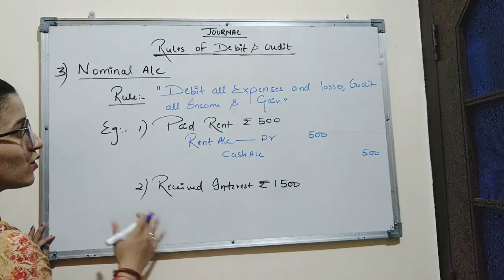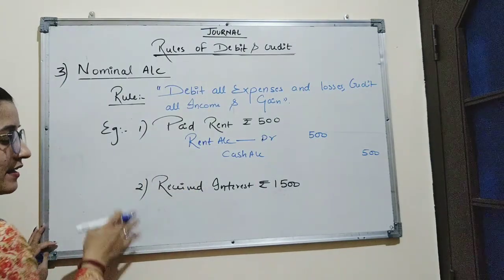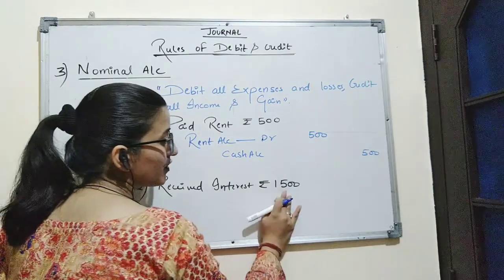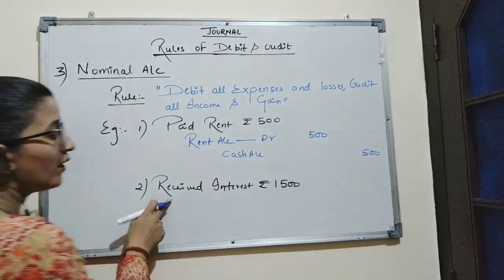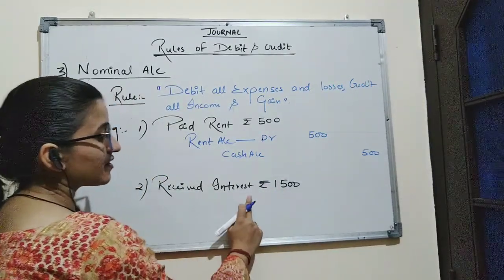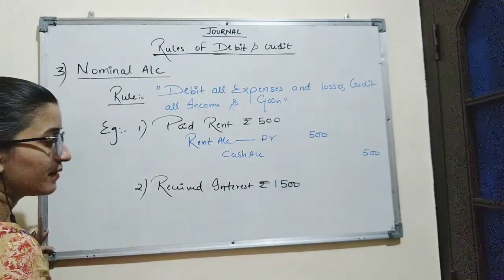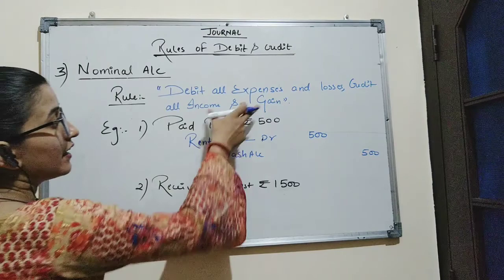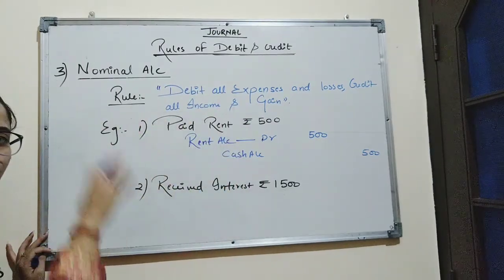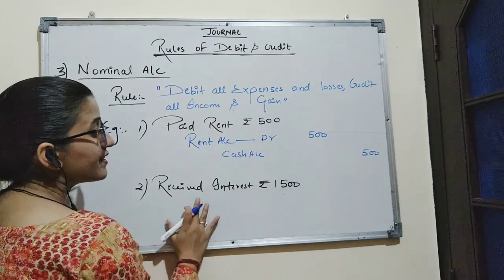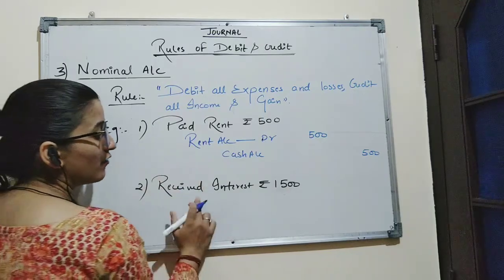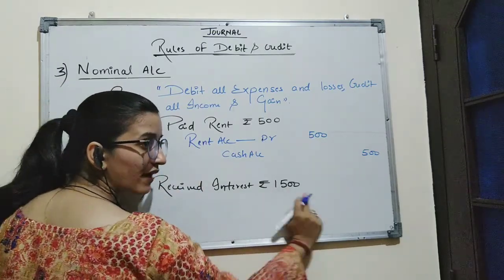Same is the case of income and gain. Example is received interest rupees 1500. In this transaction, interest is received, which means it is an income or gain for the company. So we will credit the income according to the rule of nominal account. We are receiving this interest in the form of cash.